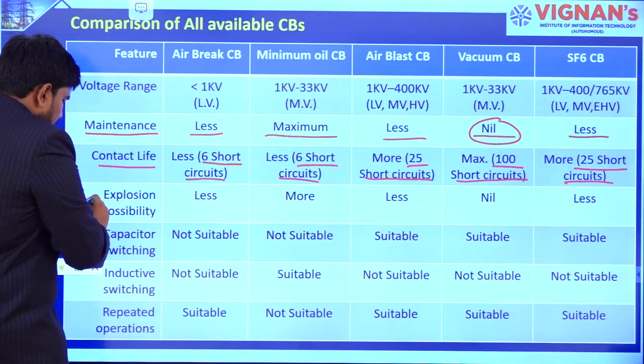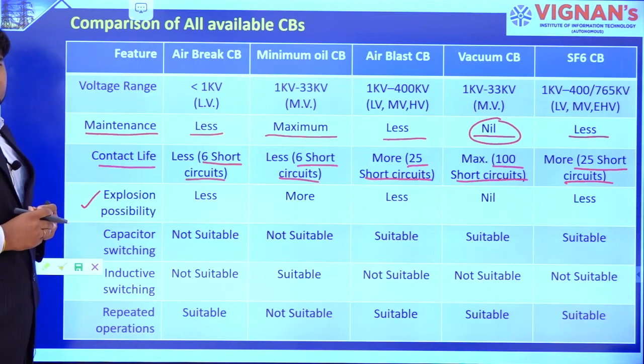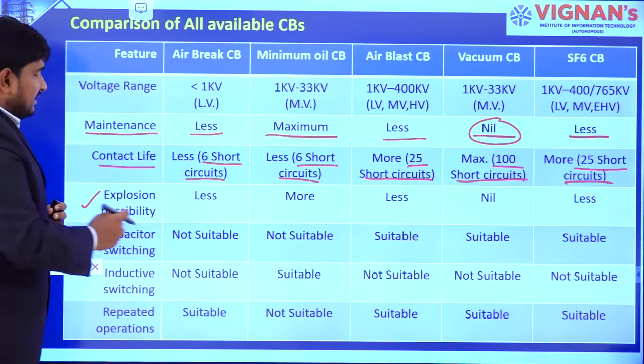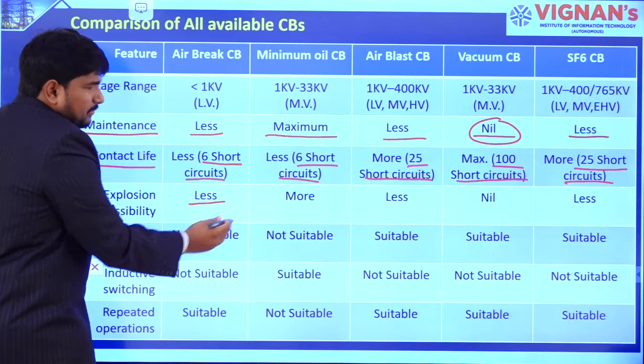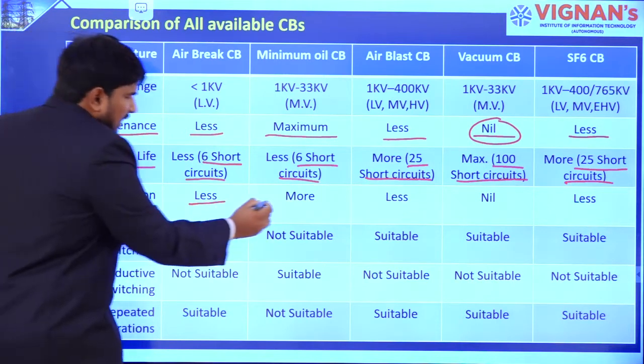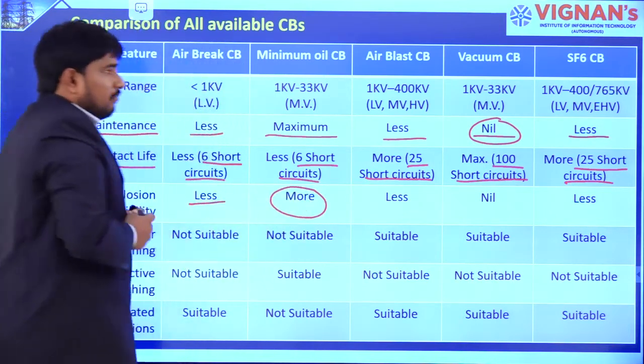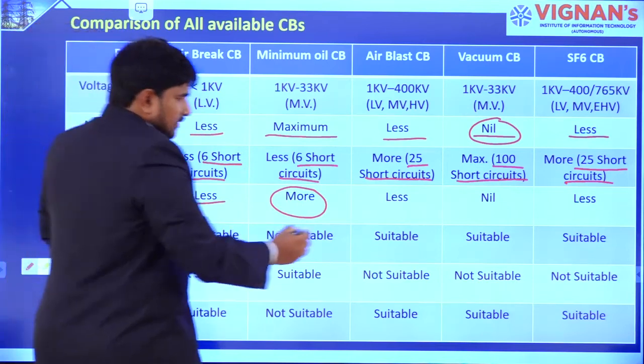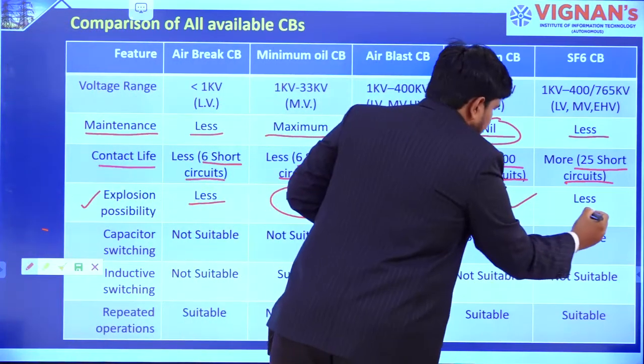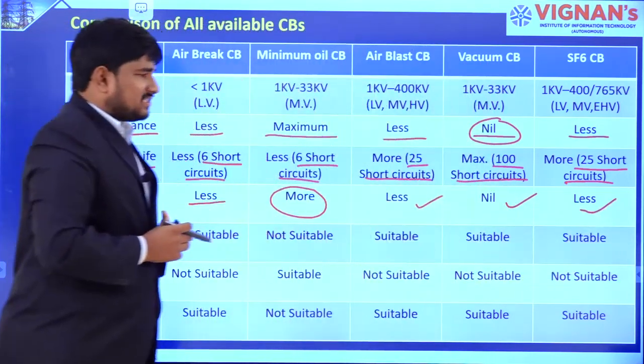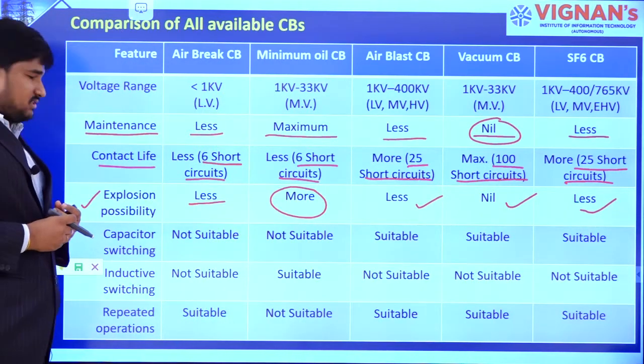And the next one is the possibility of explosion. In case of air brake circuit breaker, it is less. The only possibility here is minimum oil circuit breaker. In case of air blast and vacuum and SF6 also, the possibility is very less.